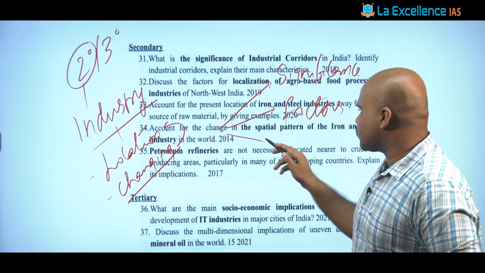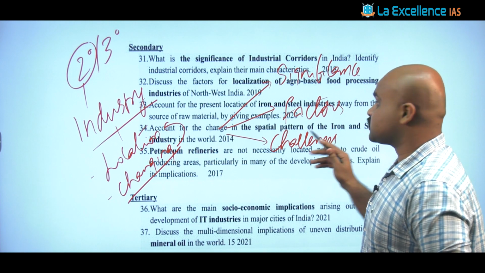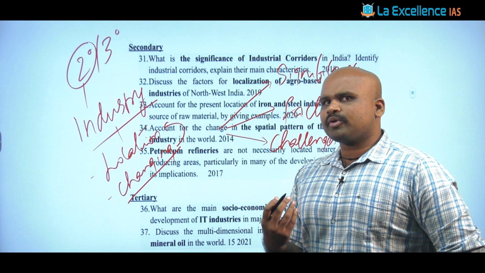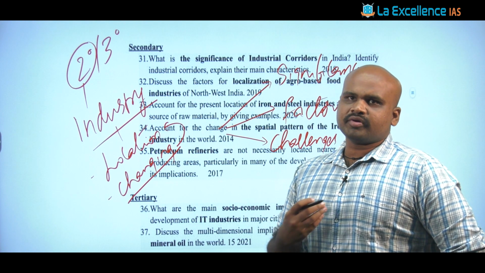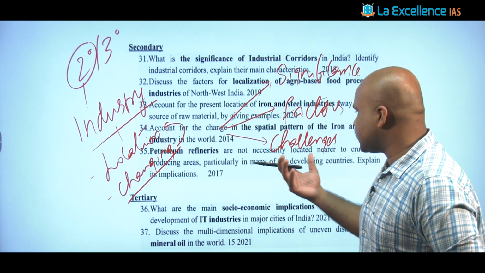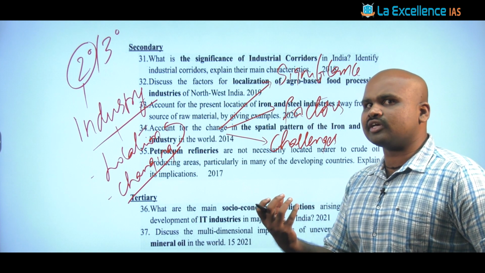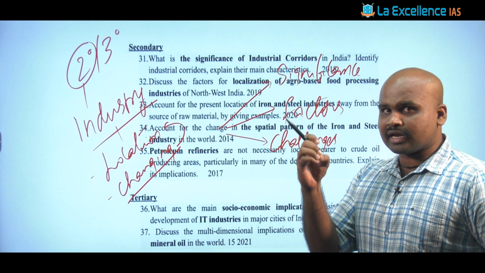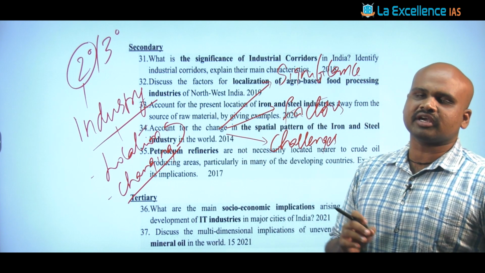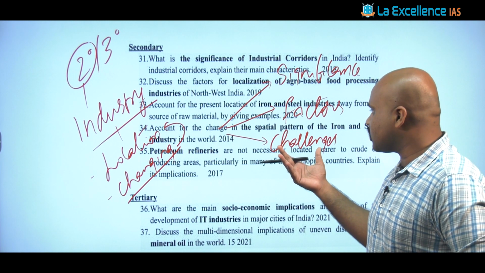The third aspect that we are going to discuss is what are the challenges existing with respect to that industry. Because when we talk about setting up the automobile industry, or thermal power plants or nuclear power plants, you would have certain inherent challenges. Or when you talk about setting up the semiconductor or electronics industry, the fundamental challenge in India is the availability of semiconductor materials. That is an issue. So we also have to have knowledge of these challenges.